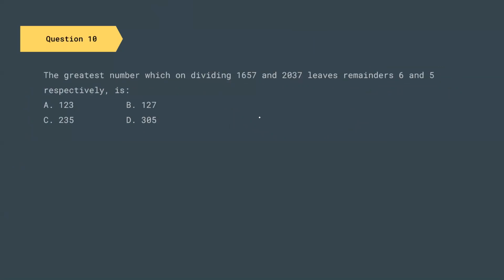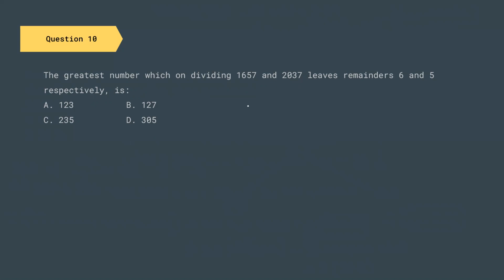The greatest number which on dividing 1657 and 2037 leaves a remainder of 6 and 5 respectively.